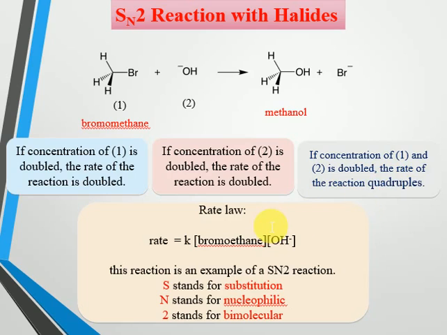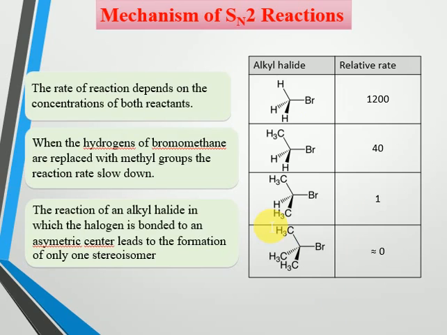So according to this, the rate of reaction depends upon both the concentration of the substrate, the alkyl halide, as well as the concentration of the nucleophile. So here, coming to SN2 reactions: in SN2 reactions, primary alkyl halides will show a high relative rate of reaction compared to tertiary alkyl halides because of the steric hindrance.